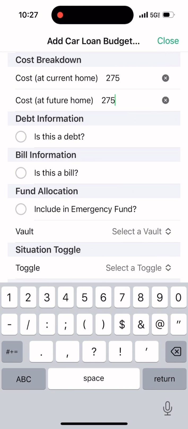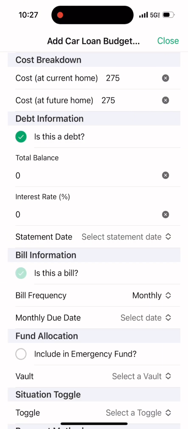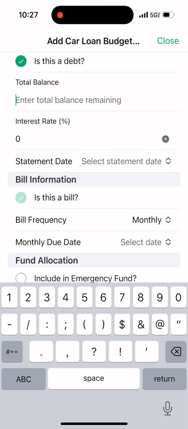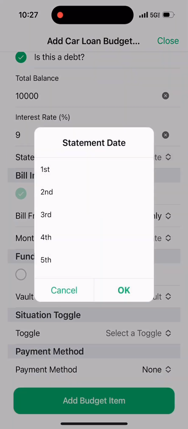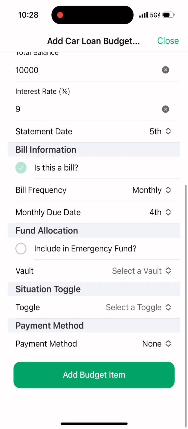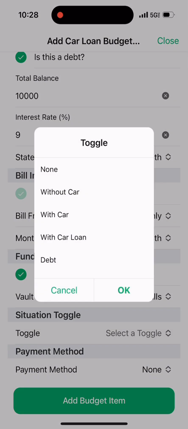Of course, it's a debt, so we're going to go ahead and put a total balance in there. So let's just say that they got it for 10K. I'm just picking random numbers. Just for the sake of this example, and then the rest of the details. All right, cool. So now we're going to go ahead and attach the toggle that we made. So the with car loan toggle, we're going to attach it to this car loan expense.